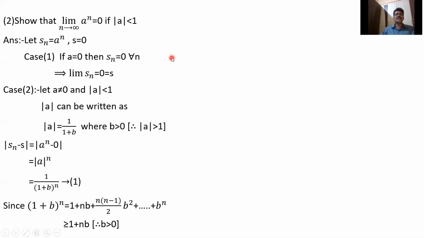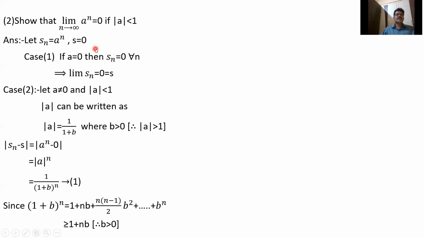This is a geometric sequence with the common ratio a. If mod a is less than 1, that is, the modulus of the common ratio is less than 1, then the limit is 0. So let Sn equal to a power n, S equal to 0.